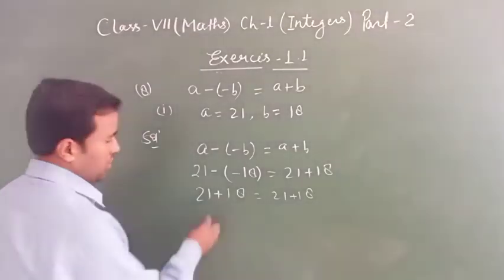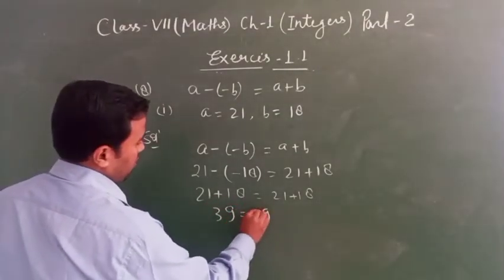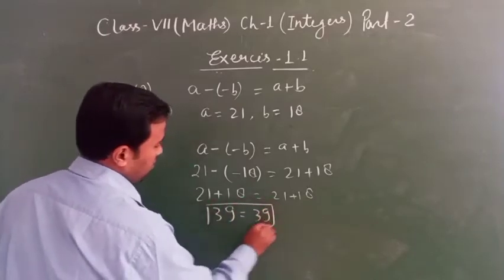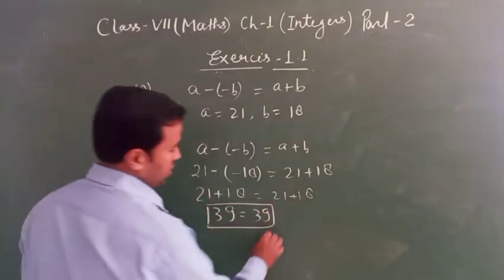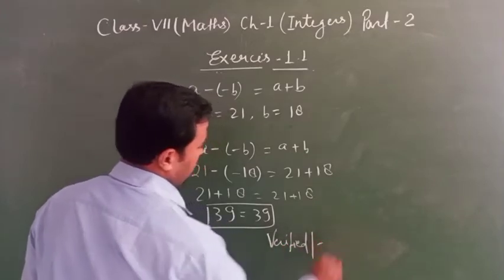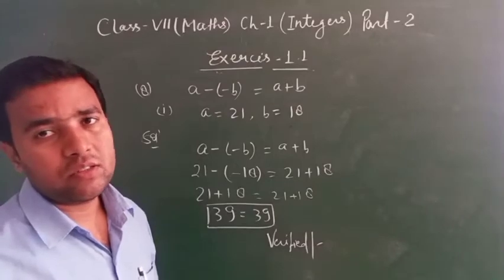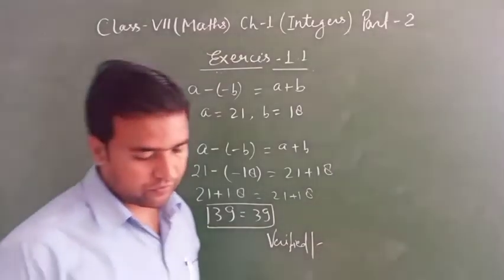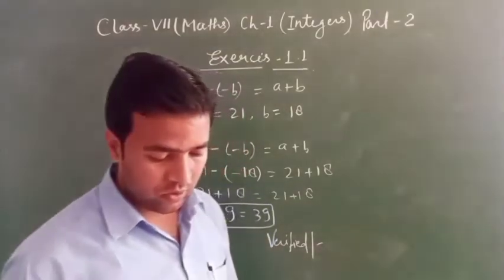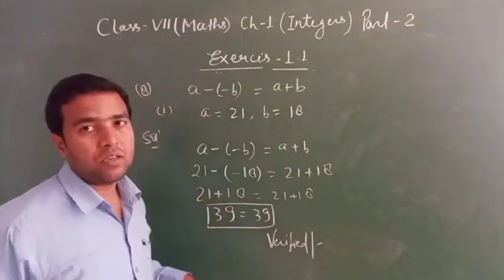After that, 8 1 9, 2 1 3. So 39 equal to 39. Both are equal, means it is verified. Clear? Not equal, it is not verified. Simple. So this exercise is completed.